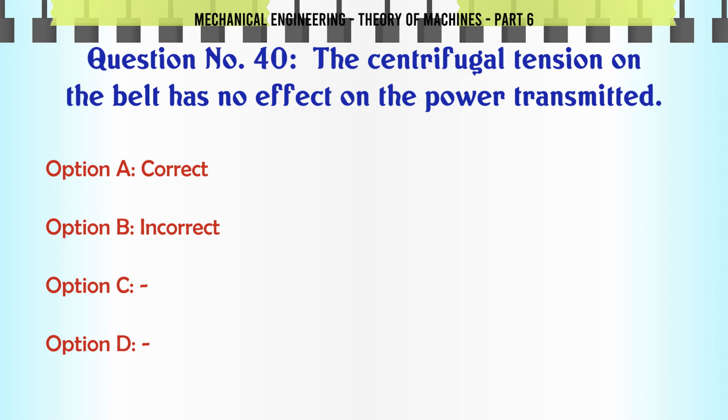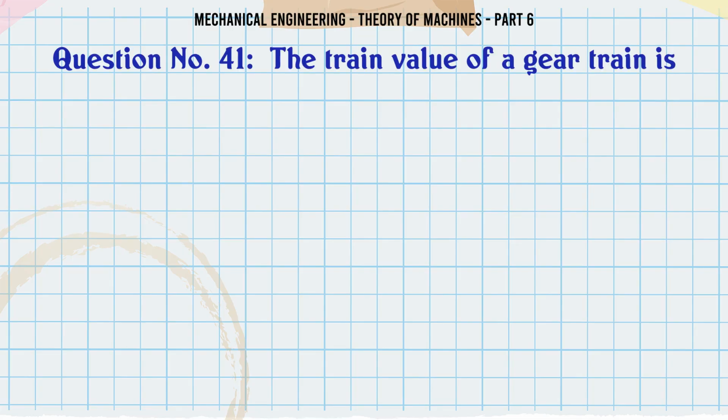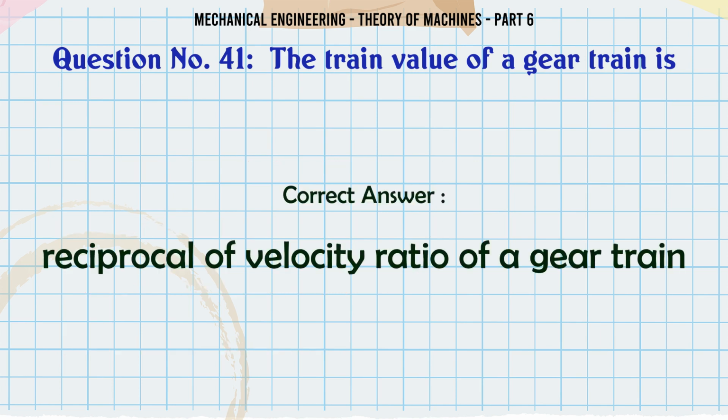The correct answer is correct. The train value of a gear train is A. Equal to velocity ratio of a gear train, B. Reciprocal of velocity ratio of a gear train, C. Always greater than unity, D. Always less than unity. The correct answer is reciprocal of velocity ratio of a gear train.